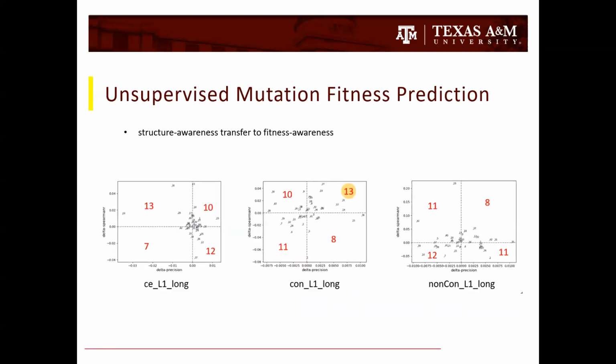Then we check how structural awareness improvement transferred to fitness awareness. We are showing the long-range precision change from the pre-trained model to the attention supervision model on the x-axis and the Spearman change on the y-axis. So we prefer that the first quadrant has more points. We can see that among the three losses, contact loss has more points in the first quadrant.